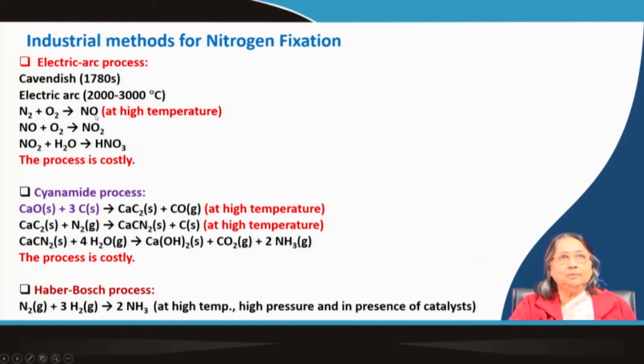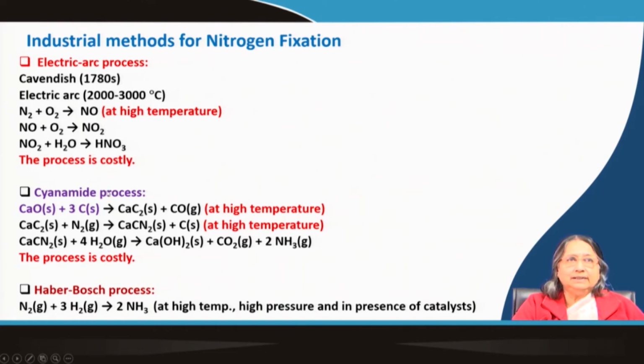So nitrogen and oxygen at high temperature combine through this process to form nitric oxide, and then nitric oxide in presence of oxygen forms nitrogen dioxide. Nitrogen dioxide is actually the anhydride of some acids of nitrogen, and I have not written the complete equation, but just to say briefly, NO2 upon reaction with water forms nitric acid. But you can see this is a very costly process, to generate such a high temperature by electric arc.